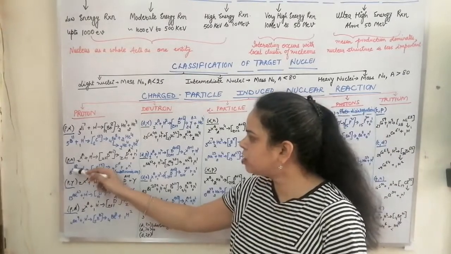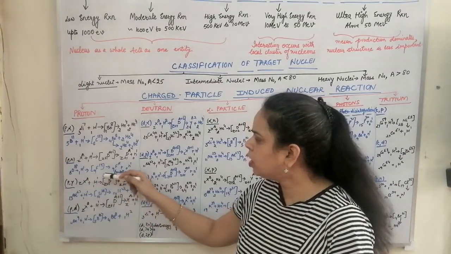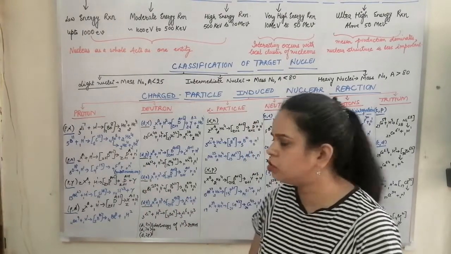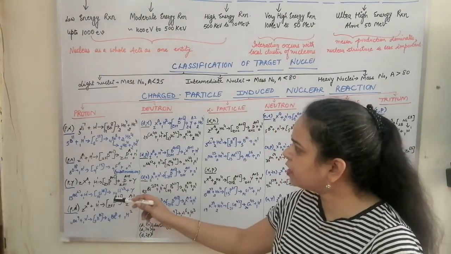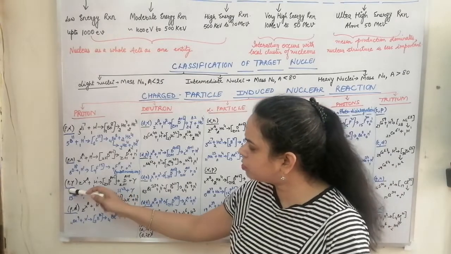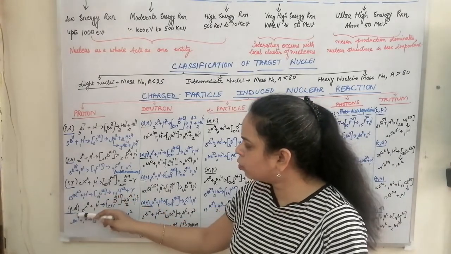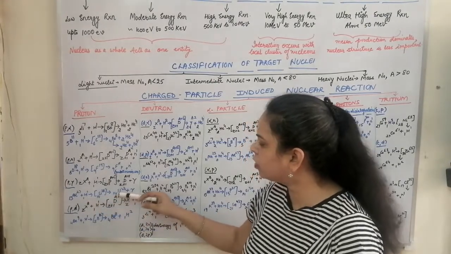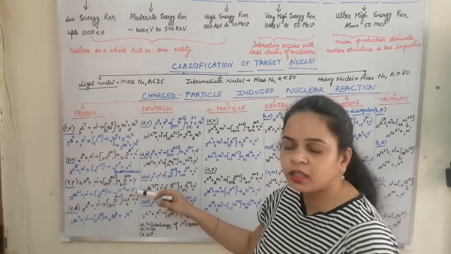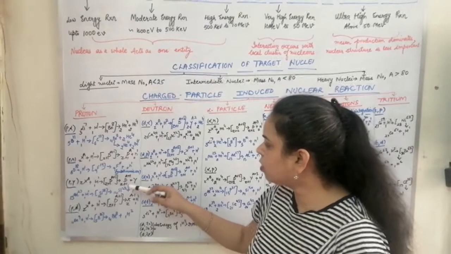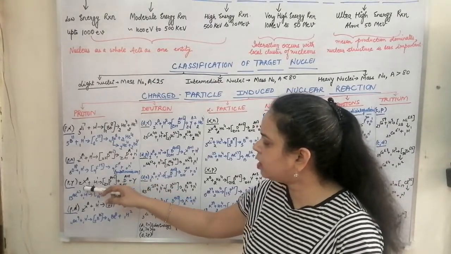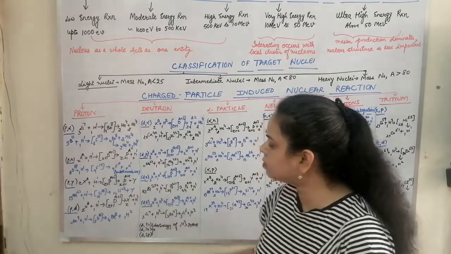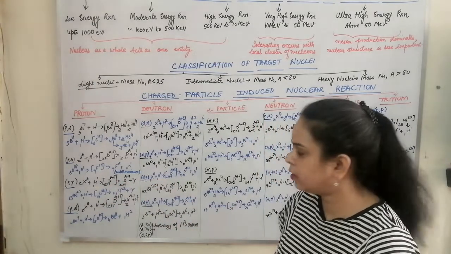So we have oxygen 18 reacting with a proton to give out fluorine 18 and a neutron. Similarly, the other types of proton induced reactions are proton gamma and proton deuteron, where aluminium reacts with a proton to give out silicon 28 and a gamma. And here also we see that the mass number has been increased by 1 and the atomic number has also been increased by 1.